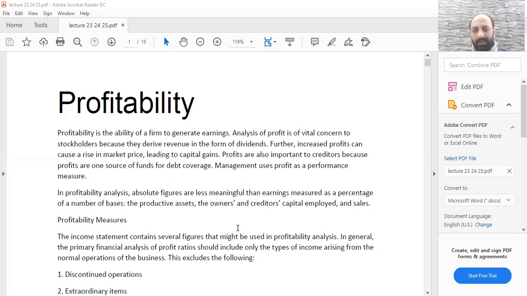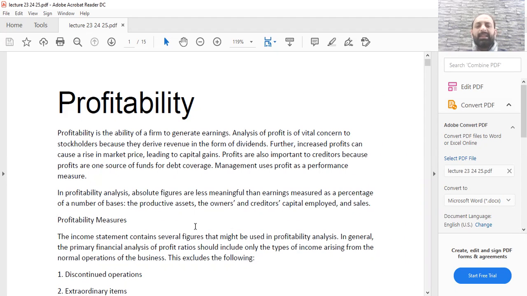When we look at profits, we normally use three measures to gauge the profit that any company is earning. One is the assets that you have, the productive assets. Productive assets are the assets which can lead to productivity. Normally, when you buy assets, the main aim of using any asset is to earn profits through it, to increase your sales using those assets.